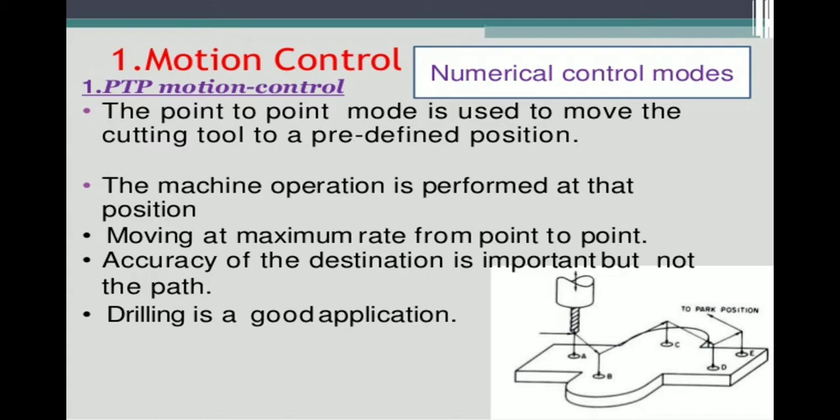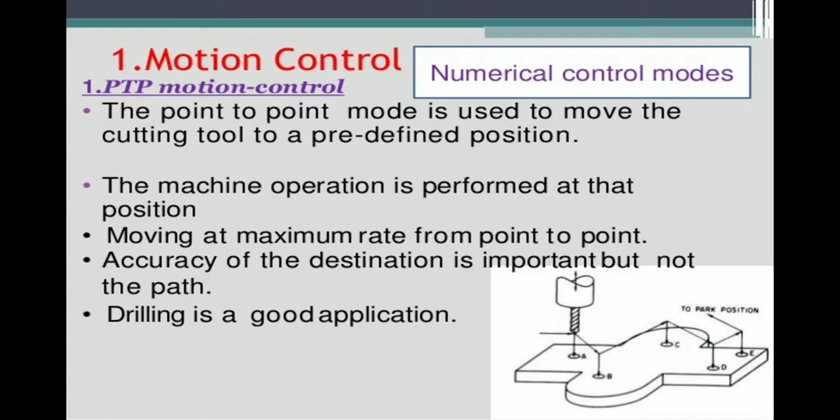How many points should be placed in one workpiece? It is the maximum amount of positioning that occurs, and the maximum number of positions should be placed to perform the operations at the point to point locations of the motion control in the numerical control machine. Accuracy of the destination is important but not the path.